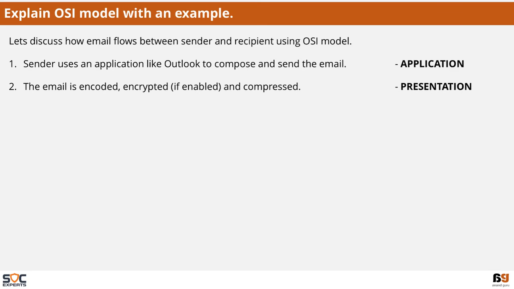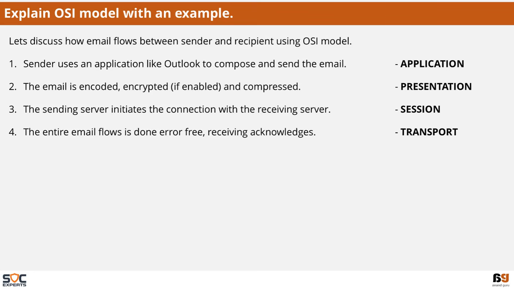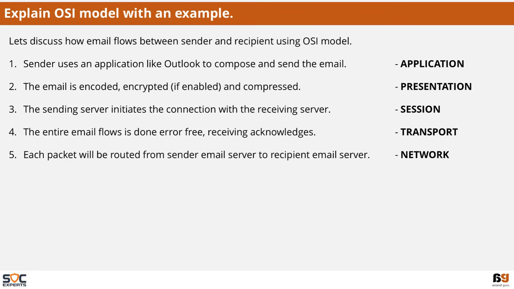The mail is encoded, encrypted, and compressed by the presentation layer. The sending email server initiates the connection with the receiving server at the session layer. The entire email flow is done error-free, receiving all the acknowledgements at the transport layer. Each packet will be routed from the sender mail server to the recipient mail server by the network layer.